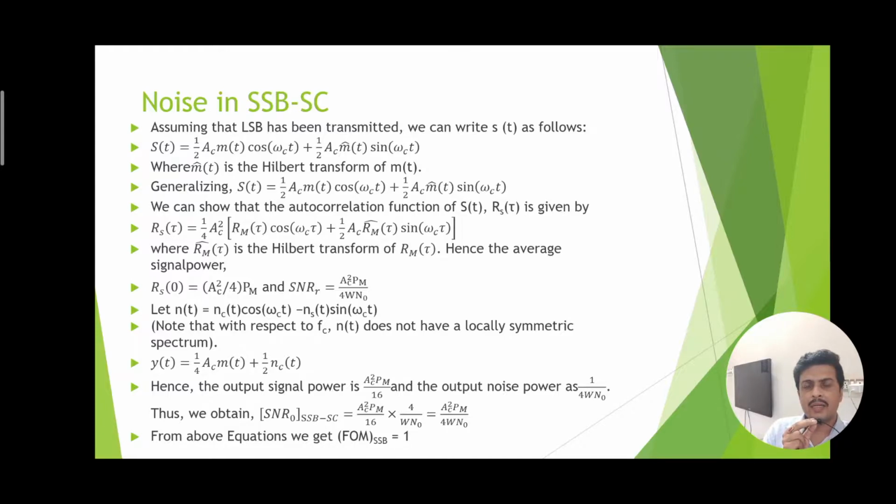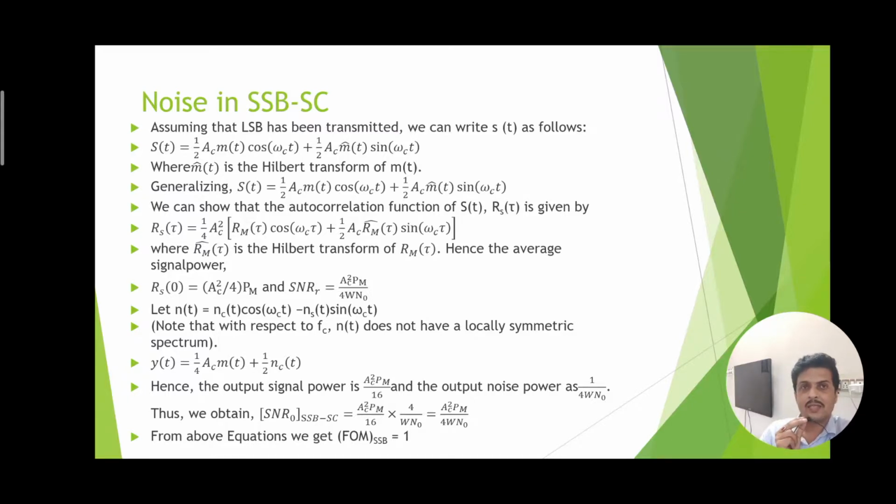If we look at the single sideband suppressed carrier, we will understand that only one of the sidebands which is transmitted in case of double sideband suppressed carrier is transmitted. But why is it so? Because in double sideband suppressed carrier, we are sending two sidebands, whereas in single sideband suppressed carrier, we are sending one sideband, because one sideband is sufficient to transmit the same information. So why should we transmit two sidebands separately? It is a wastage of power.